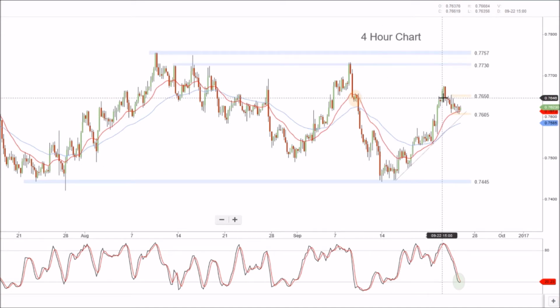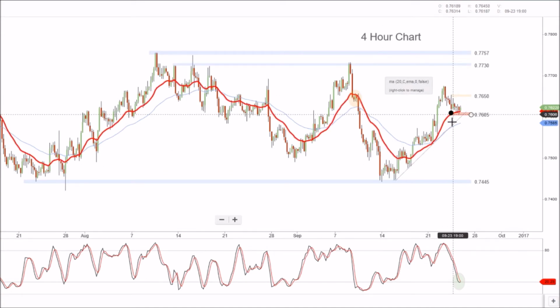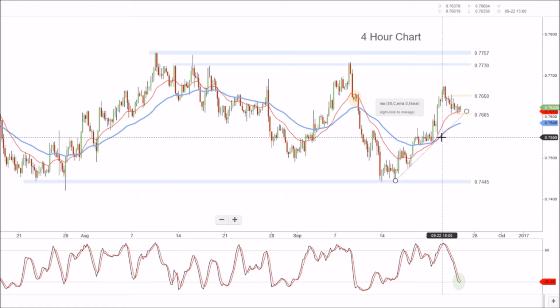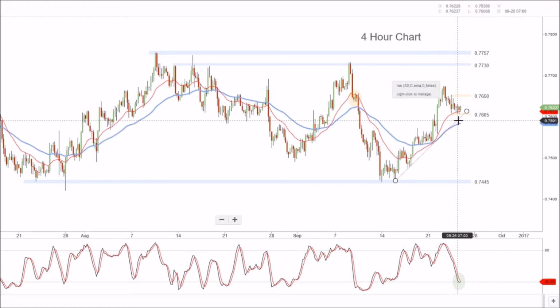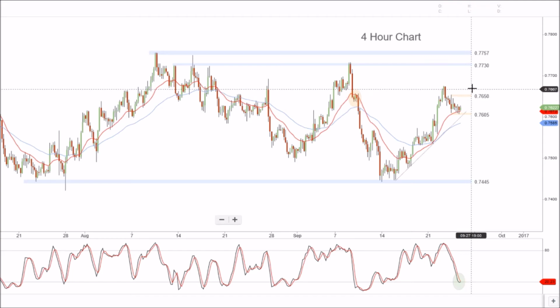This leg up at the moment is holding, but it's really dependent on this 76.05 zone holding. We'll see what happens tonight, and we'll see how price action continues. We are getting towards overbought on the 4-hour chart, but really there are a few things we have to see play out first before we're confident that this trend will continue higher.